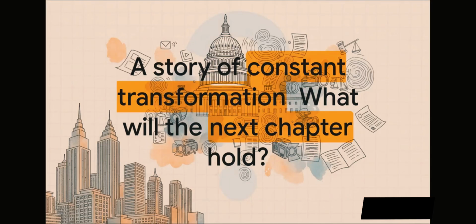So when you step back and look at it all, from real estate mogul to reality TV star, from political disruptor to a former president facing all these unprecedented legal challenges, the story laid out in the Wikipedia article is one of constant, dramatic transformation. The narrative it presents is, well, clearly still being written. And the question it leaves you with is simple. Based on this documented history, what on earth will the next chapter hold?